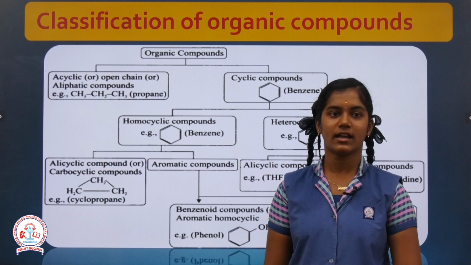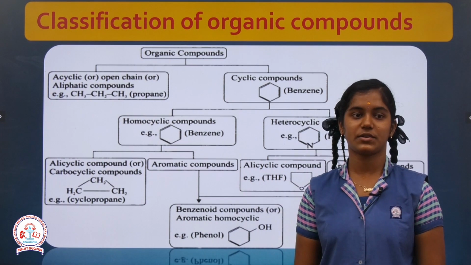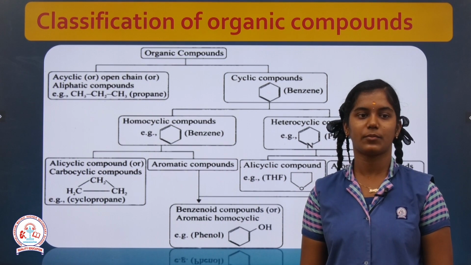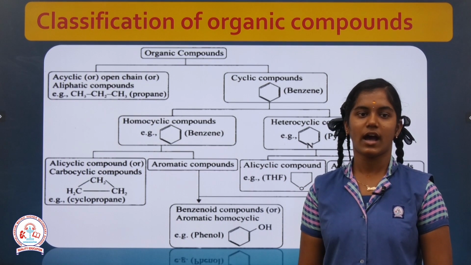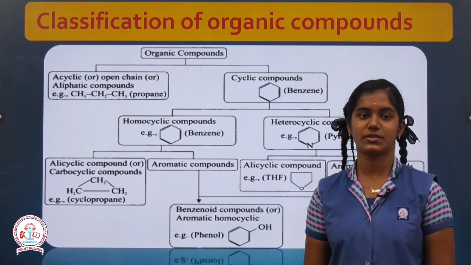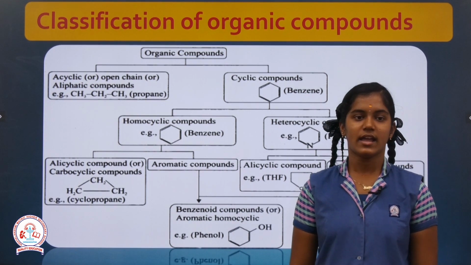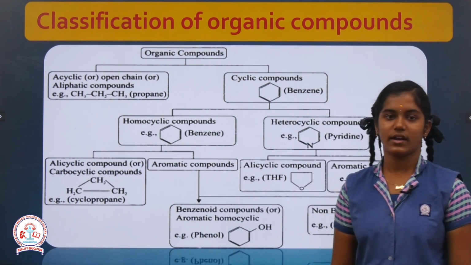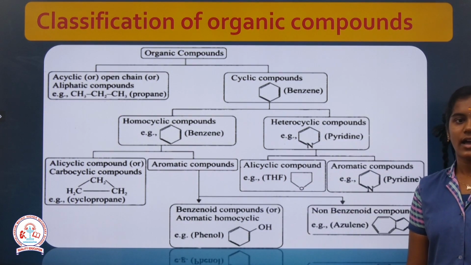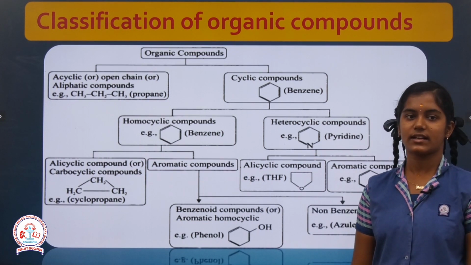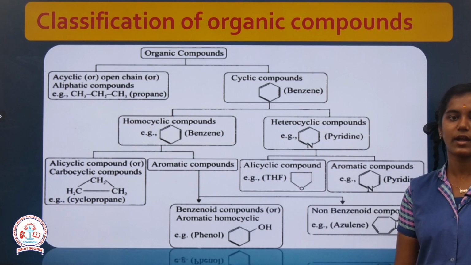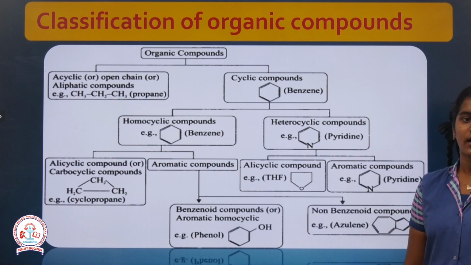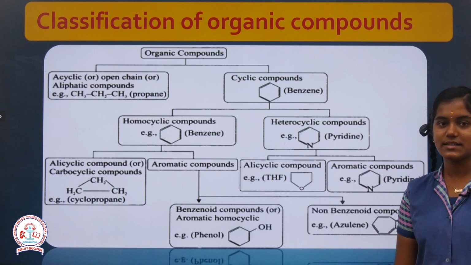Example pyridine. Homocyclic is further classified into two: alicyclic compound and aromatic compound. For alicyclic compound, example is cyclopropane. Aromatic compound is further classified into two: benzenoid and non-benzenoid. Example for benzenoid compound is phenol and non-benzenoid is azulene. Heterocyclic compounds are further classified into two: alicyclic compound and aromatic compound. Example is THF. Aromatic compounds example is pyridine.